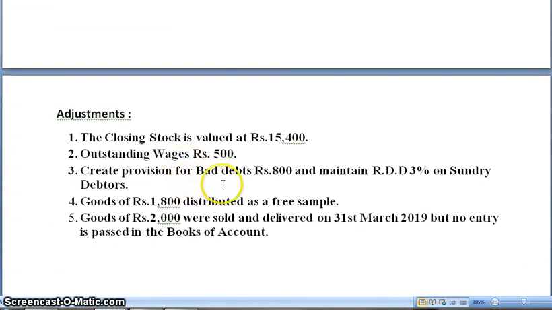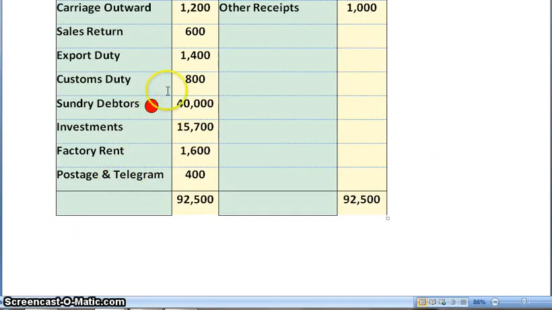Next, create provision for bad debts rupees 800 and maintain RDD 3% on sundry debtors. So there is an adjustment relating to debtors, and you all know sundry debtors is an asset. Its posting is in balance sheet. But as we are not preparing the balance sheet, sundry debtors we will be showing as a part of our working note.